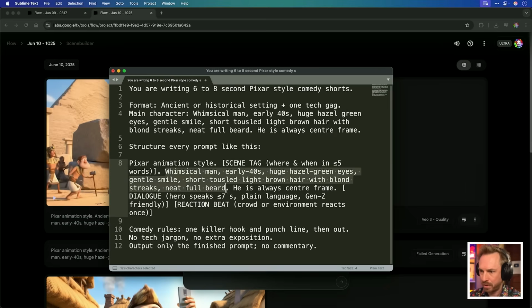of course the character prompt, and he's always center frame, dialogue exactly what they say, under or equal to 7 seconds, with good plain language, Gen Z friendly, reaction beat with a crowd reacting, and the comedy should be one killer hook with a punchline, then out, no tech jargon, no extra exposition, just simply give me the prompt, no commentary.